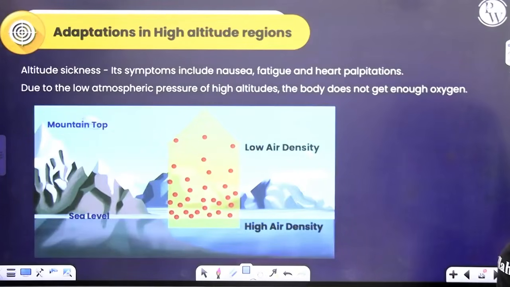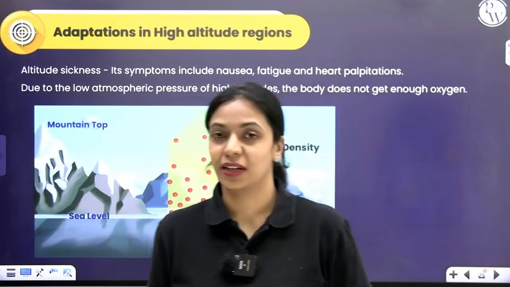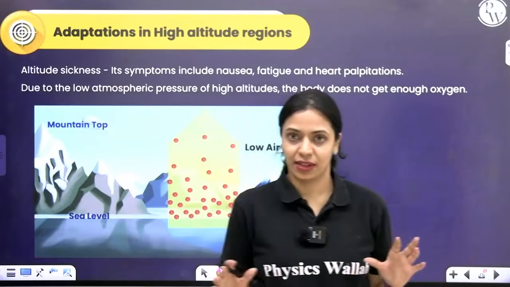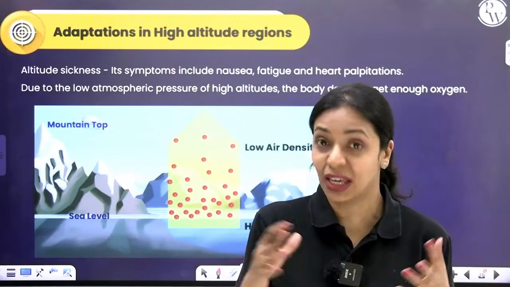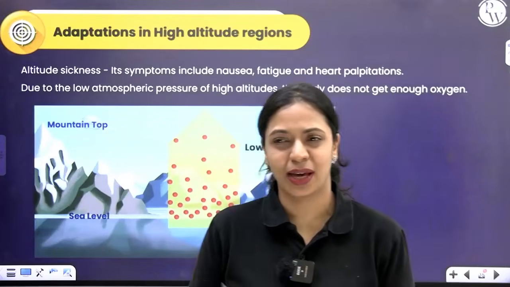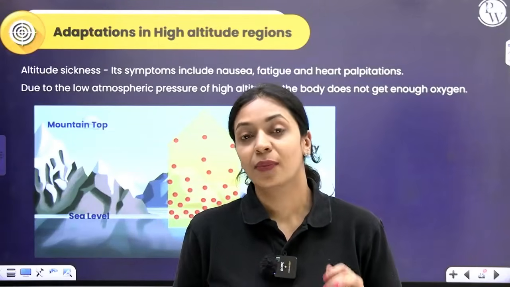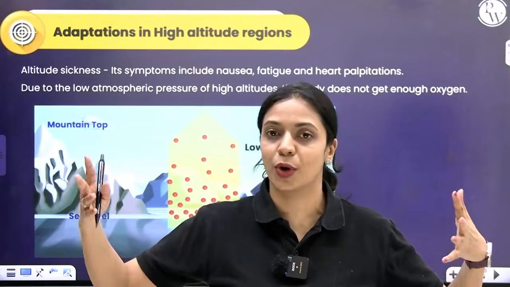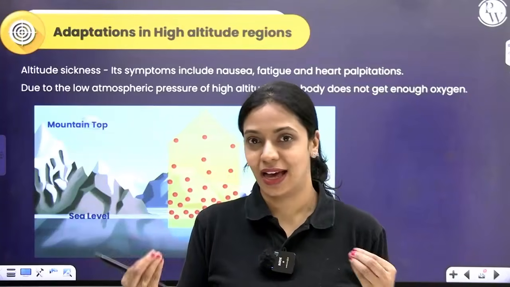High altitude regions, what happens? Organisms start adapting according to the problems that they are facing. In desert, what is the problem? The problem was that there's a water scarcity. Water availability is a limitation, the main issue there. So plants try to conserve as much water as they can by various adaptations. Animals try to conserve as much water as they can. When you go to polar regions, what was the problem? The issue was that they would lose a lot of body heat rapidly. To make sure that is reduced, they have their adaptations.